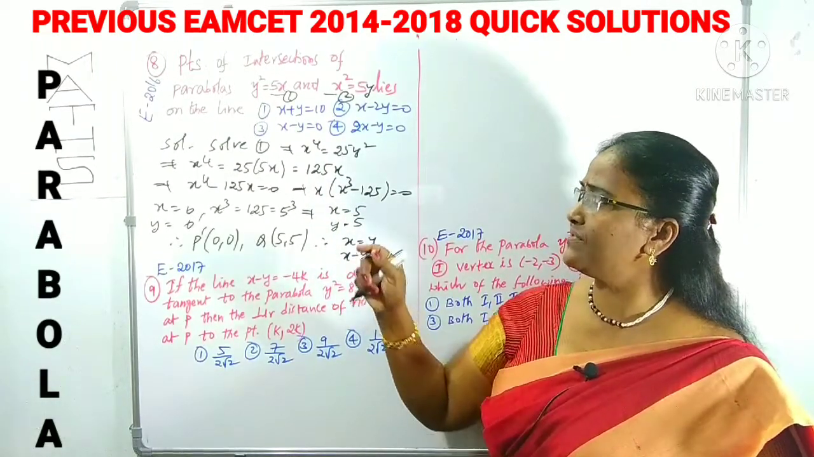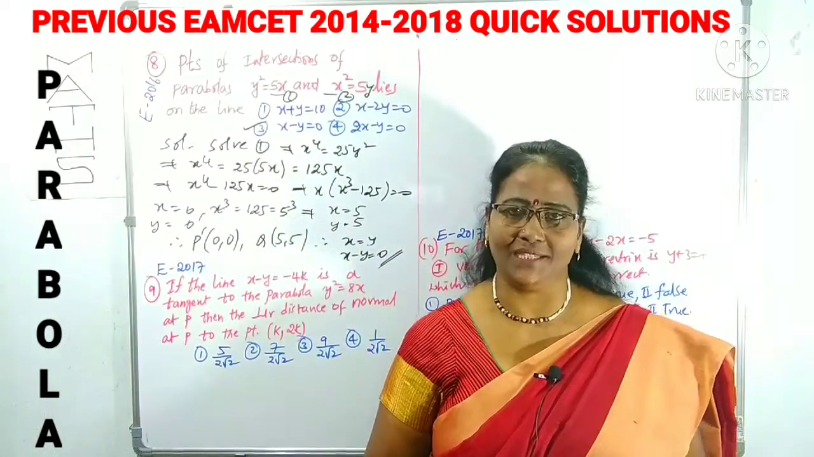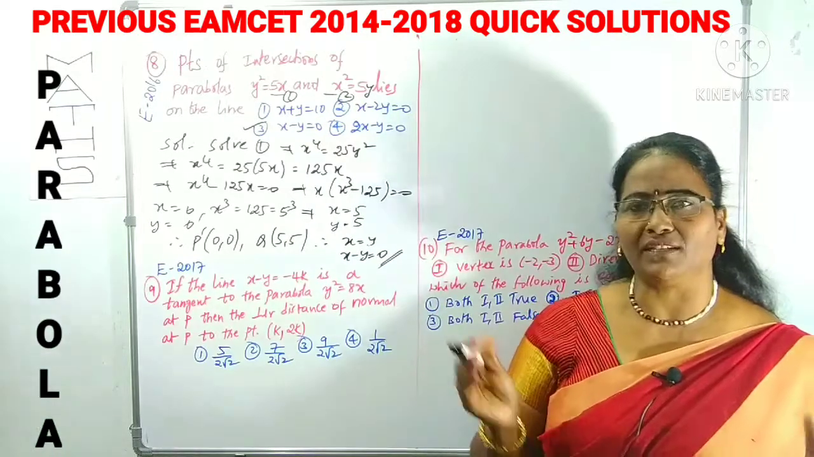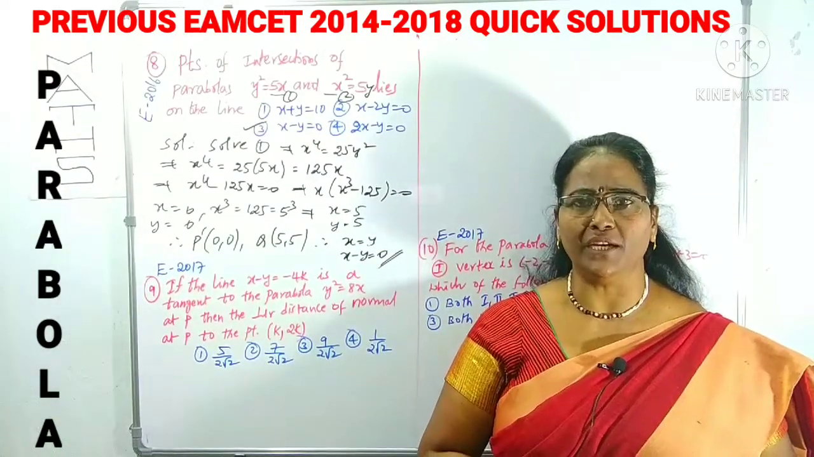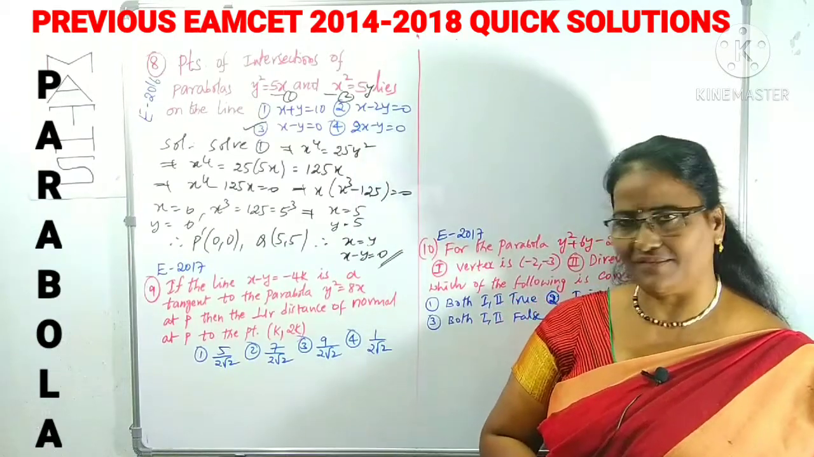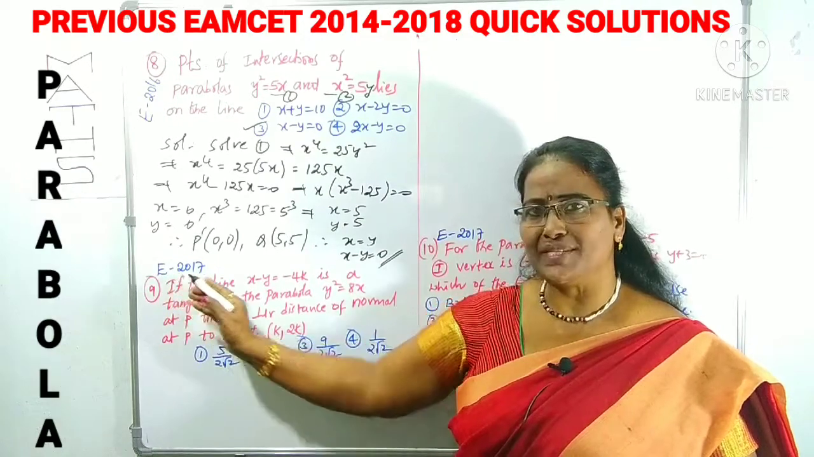According to the options, which option is correct? It is clearly the third option. Is it clear? So we have to solve and then observe the relation between the x coordinate and y coordinate of the points of intersection. That's it. Now we can come to the next question, which is given in EAMCET 2017.